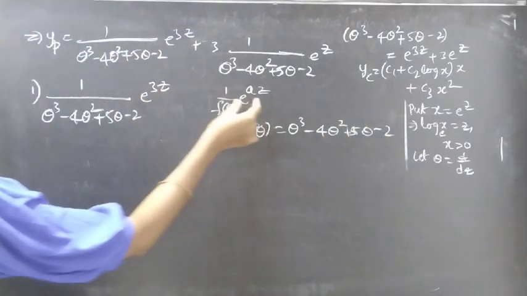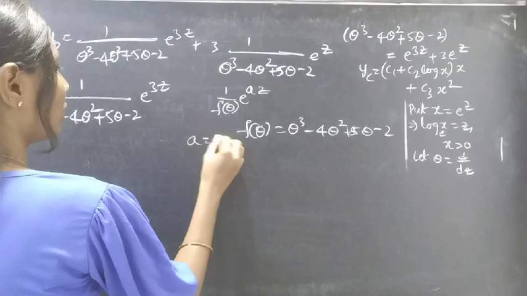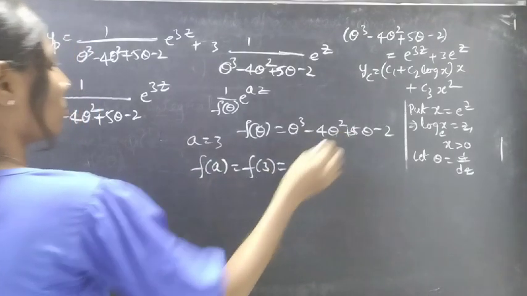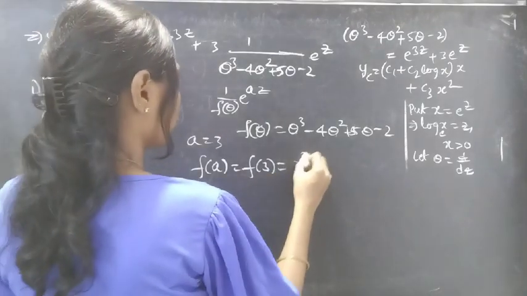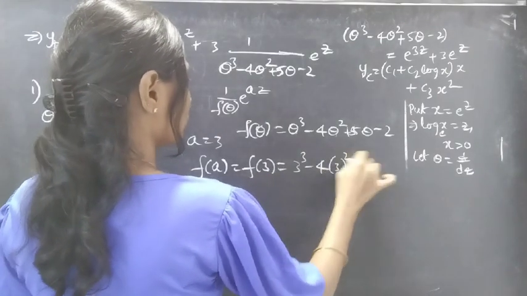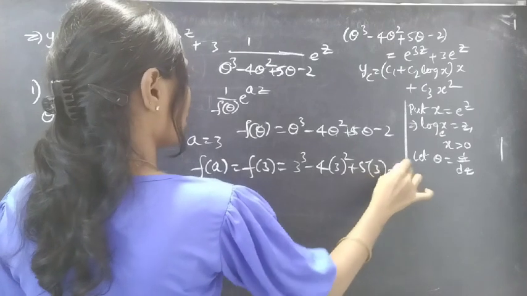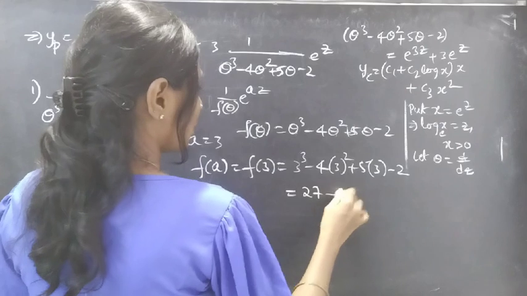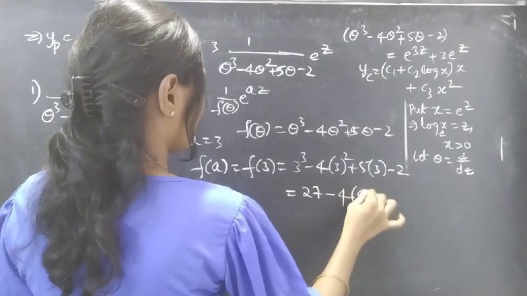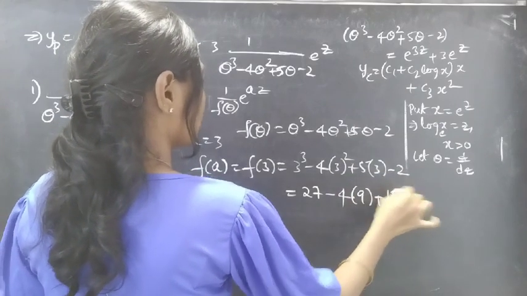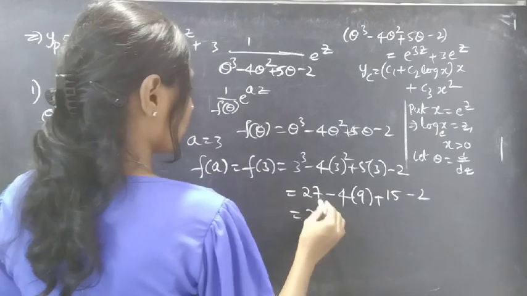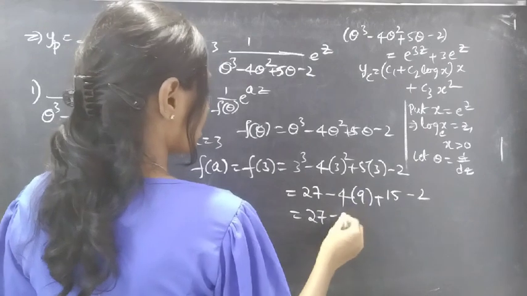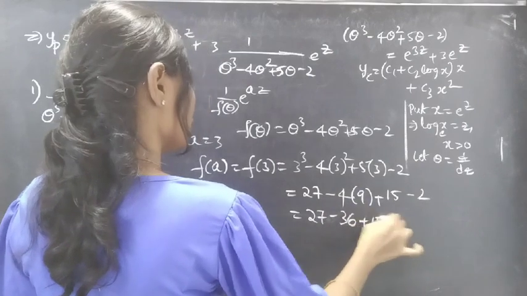Now compare e power 3z with e power az. Then for a equals to 3, we'll find f of a which is equals to f of 3. Just replace theta by 3 here. We'll get 3 cube minus 4 of 3 square plus 5 into 3 minus 2. This is equals to 3 cube, 27, minus 4 into 3 square, 9, plus 5 3s are 15, minus 2. This is equals to 27 plus 15, minus 4 9s are 36, plus 15 minus 2.